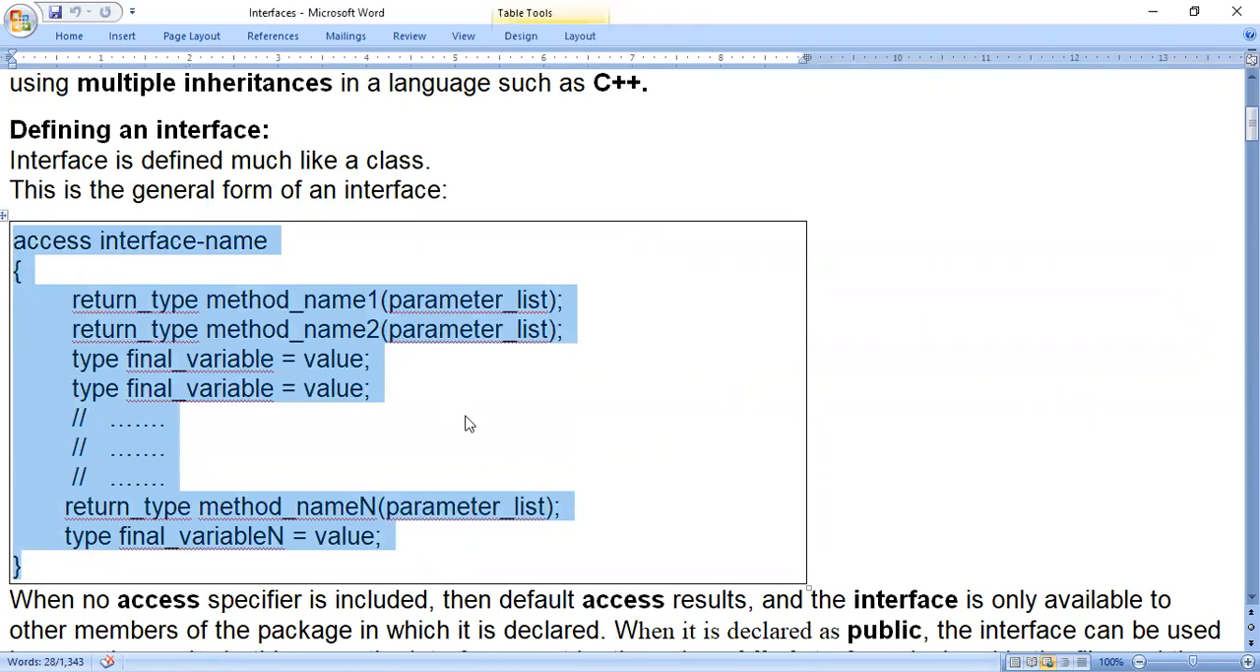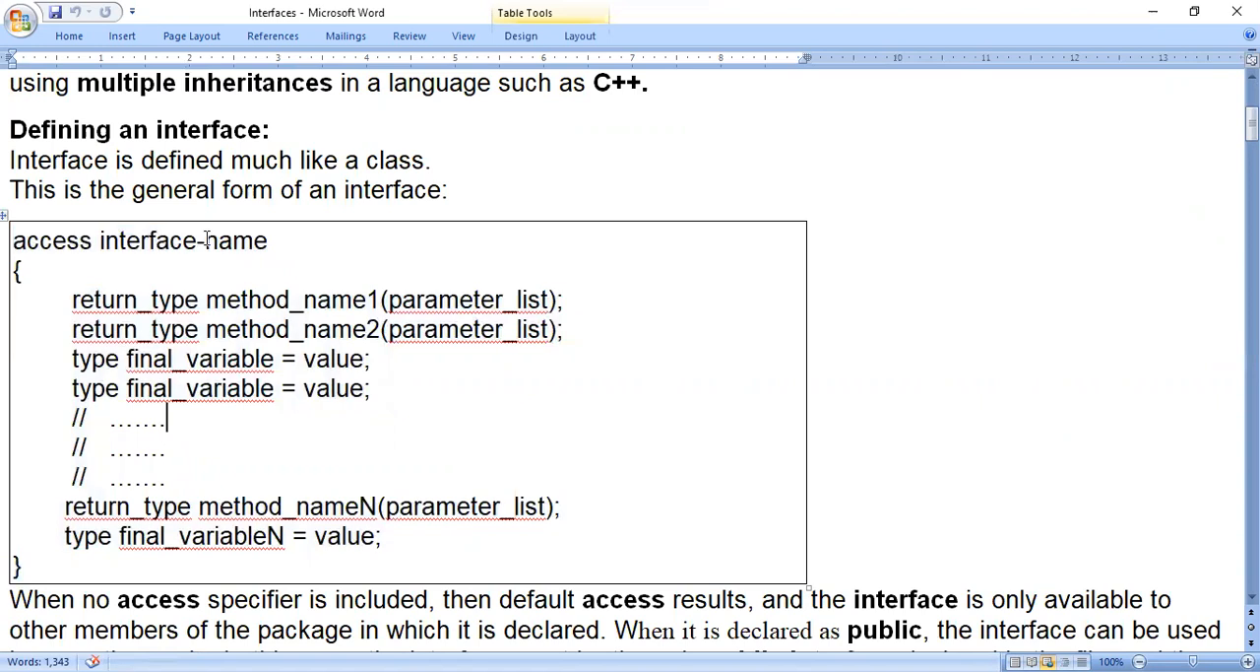We have to start the interface with the keyword interface, and then write the interface name. So interface is the keyword, and name is the interface name here. Access means it will be private, public, protected, or no modifier, and interface is the keyword. So name is the interface name. It looks like a class, but there is a difference between a class and an interface.